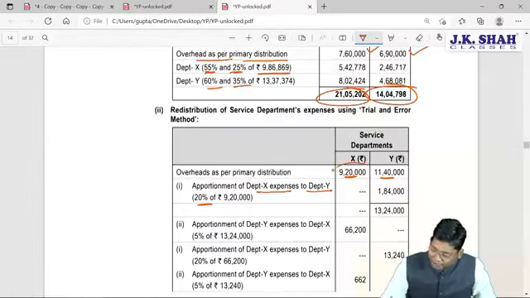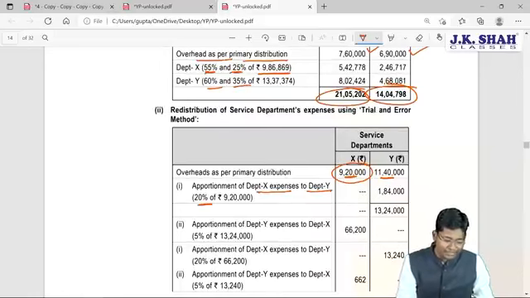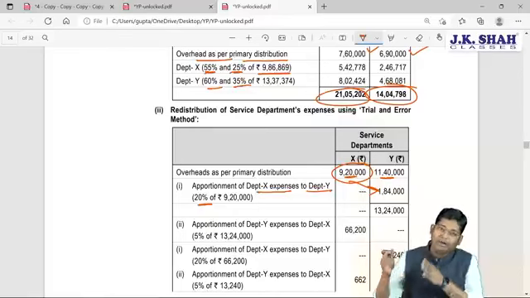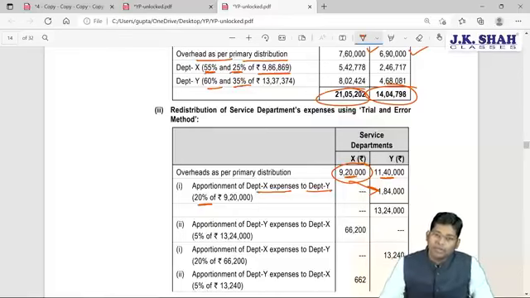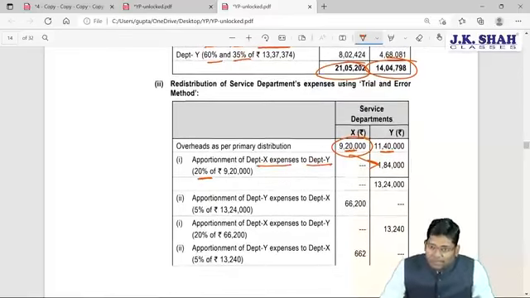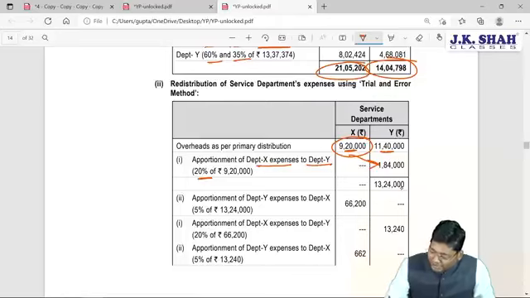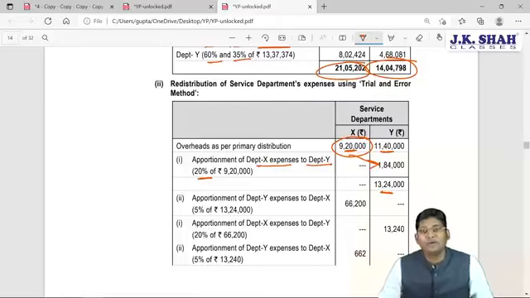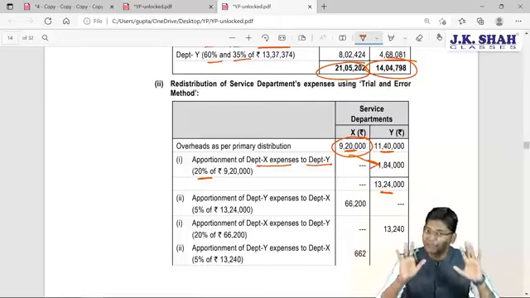My department X expenses are 9,20,000 into 20%. I am going to put that in the Y column, so my Y is going to bear this particular amount. Because of this calculation, my Y amount gets increased to 13,24,000. Understood? Okay, this is the first step.